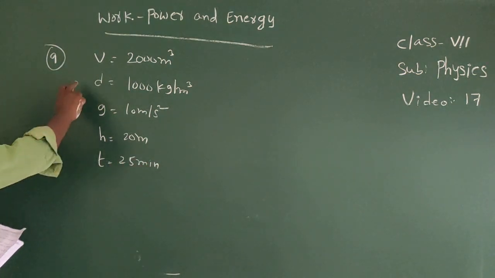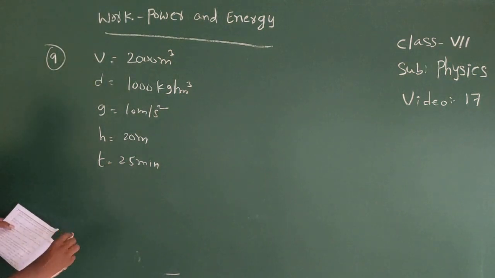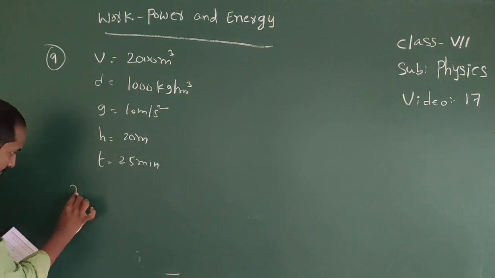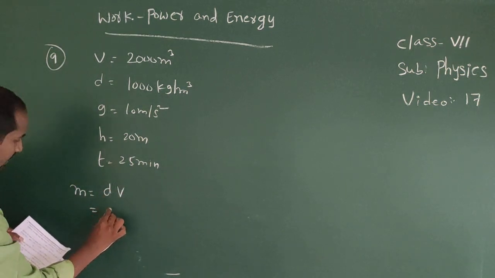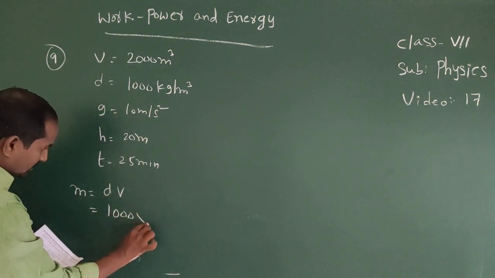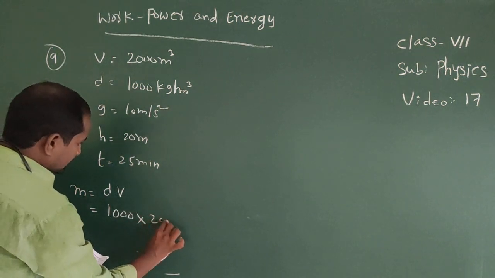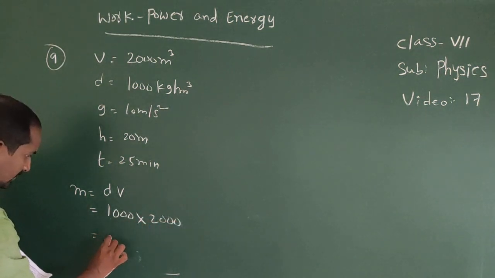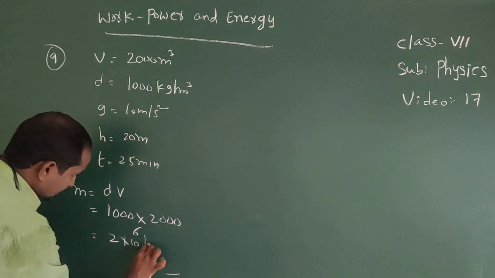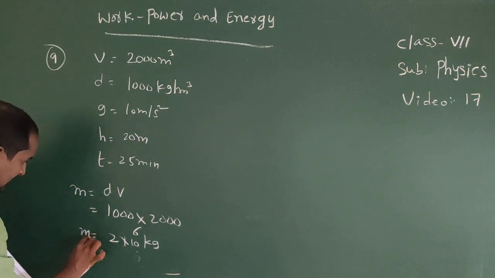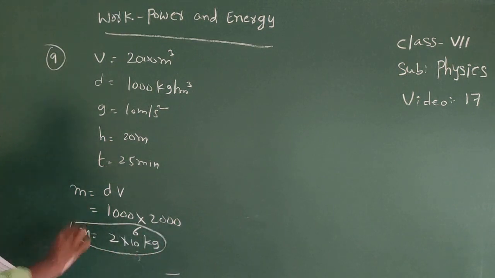Now from volume and density we can find mass value. Mass equal to density into volume. Density equal to 1000 into 2000, that equal to 2 into 10 power 6 kg. It is mass.